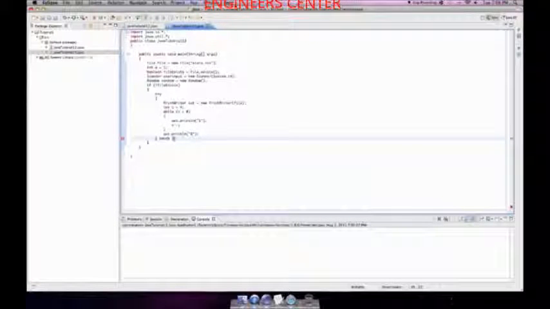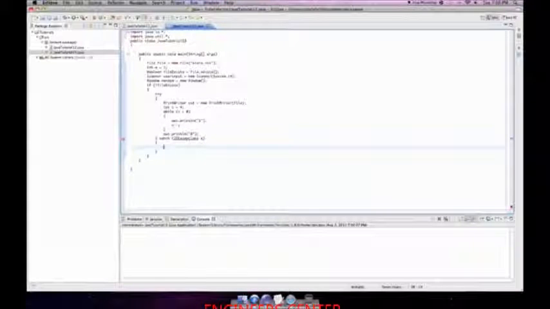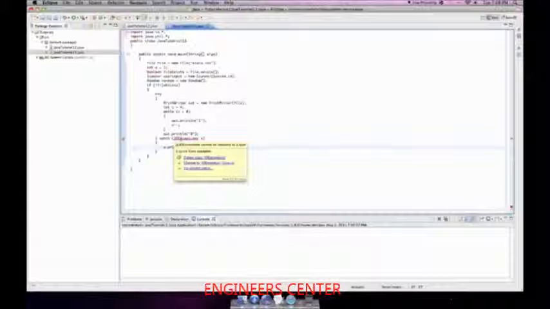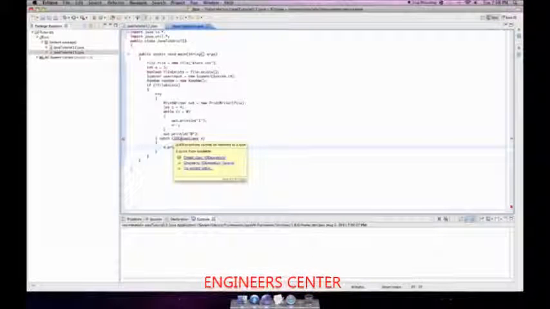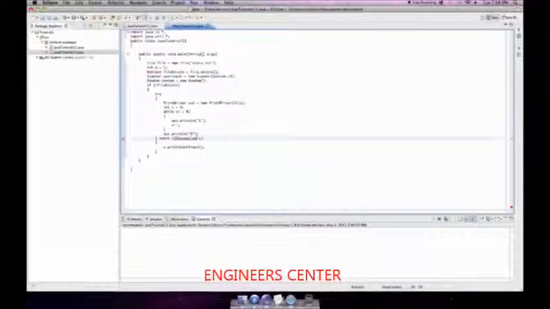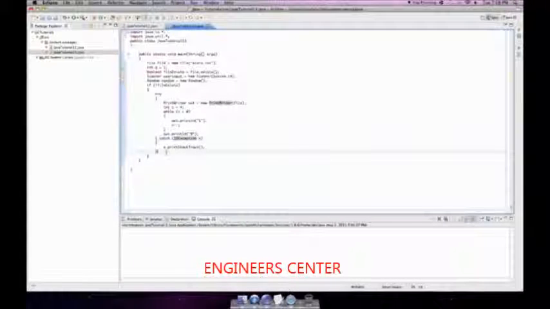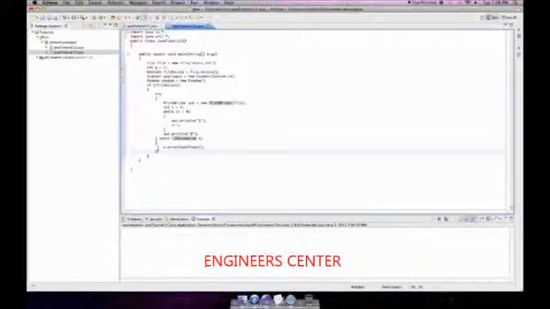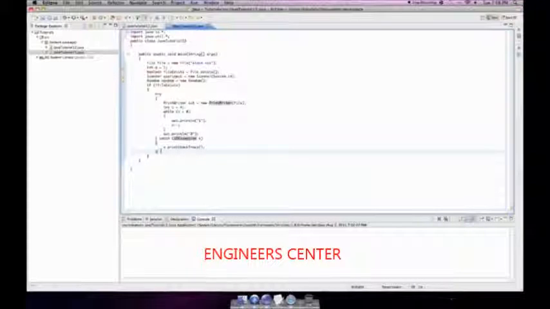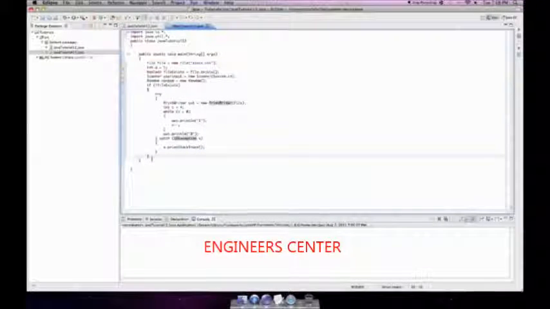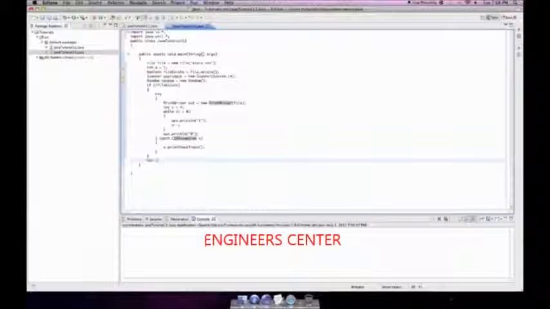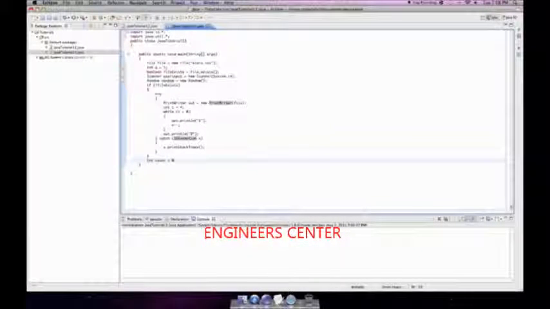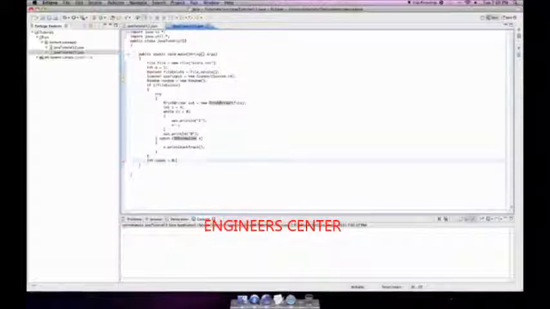We're going to try to catch IO exceptions. Let's just call them e for exception. And if that does happen, we're going to do e.printStackTrace. So let Java handle yelling at the user. IOException, it's singular. That would explain it. Okay, so moving on. Right outside of this try catch, we're going to define an integer called count. We're going to set it equal to 0. You'll see why in just a minute what we use that for.